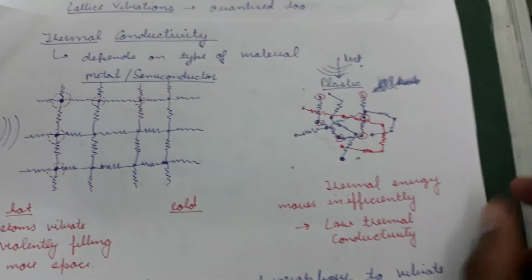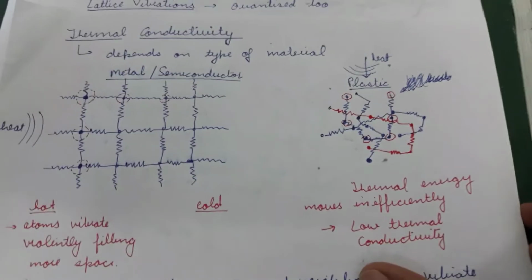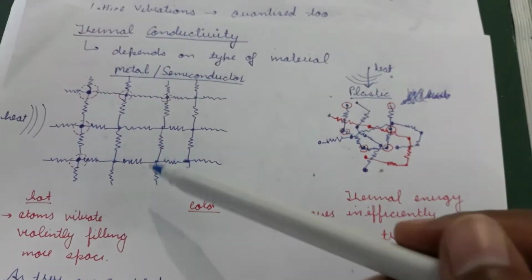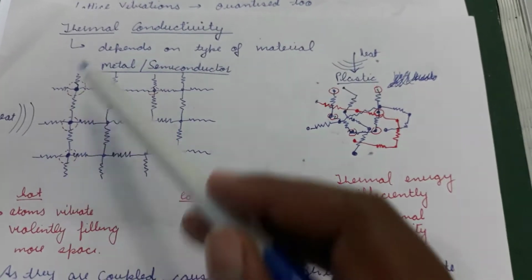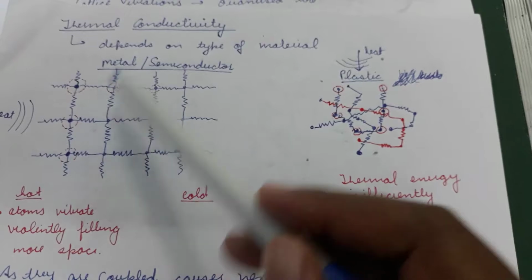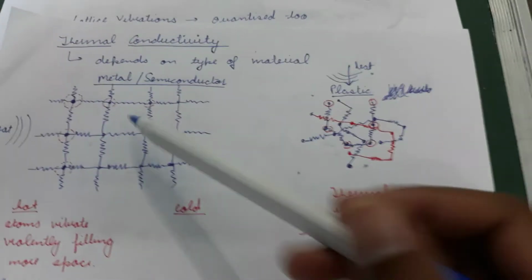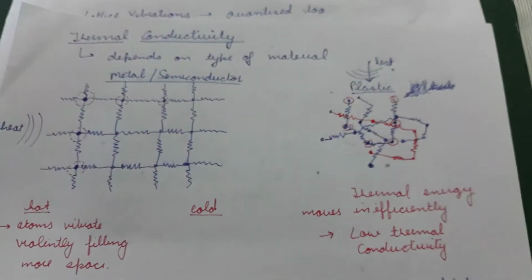So in case of a conductor, heat can be conducted if the material is a crystalline material, and we assume all the atoms are attached together by springs. If heat is on one side of the material, then one side of the atoms, here we have taken a two-dimensional material, but in actual it will be a three-dimensional material, when they absorb heat, they start oscillating with higher amplitudes.